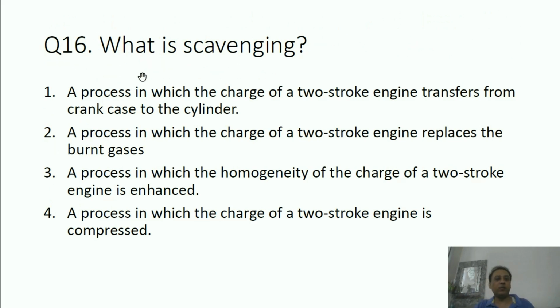What is scavenging? A process in which the charge of a two-stroke engine transfers from the crankcase to the cylinder.